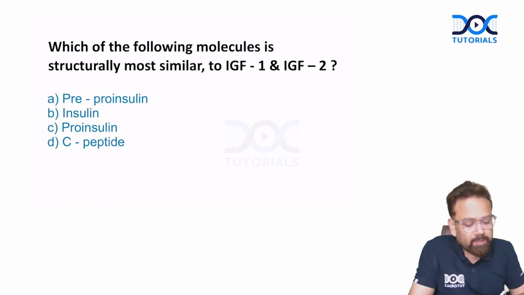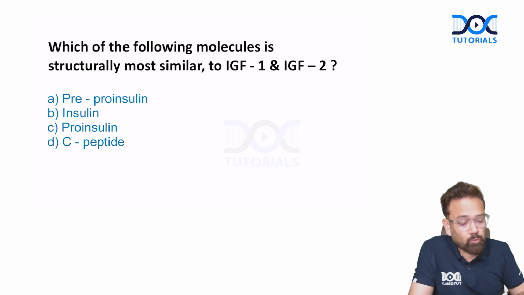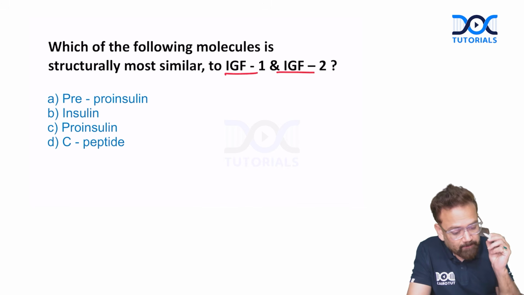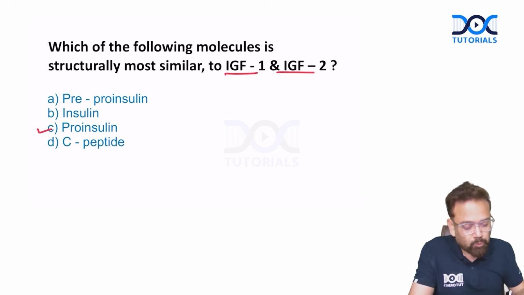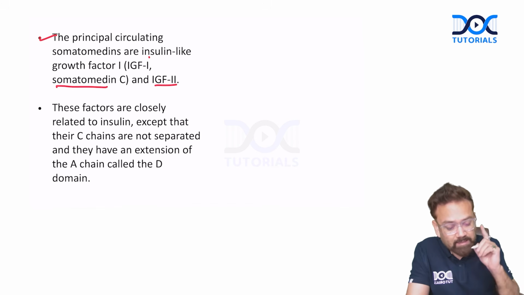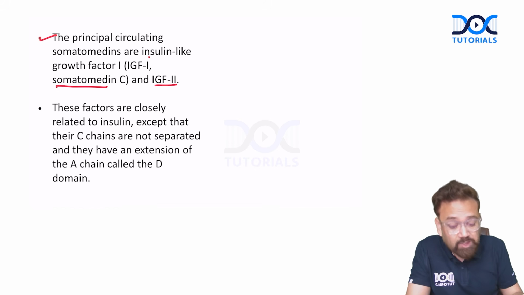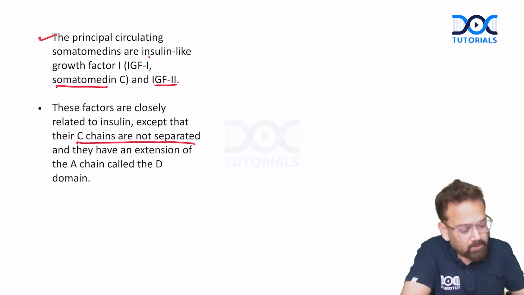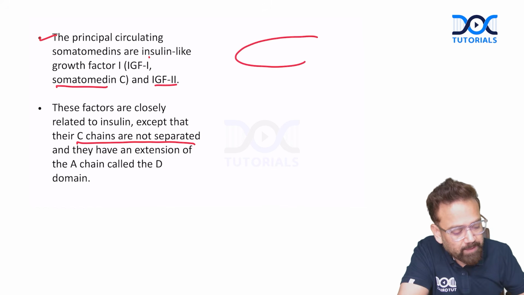Which of the following molecules is structurally most similar to IGF-1 and IGF-2? It is not insulin. It is pro-insulin. How? See, the principal circulating somatomedins are insulin-like growth factor IGF-1, called somatomedin C, and IGF-2. These factors are closely related to insulin, except that their C chains are not separated, just like proinsulin. Do you remember the diagram of pre-pro and pro?